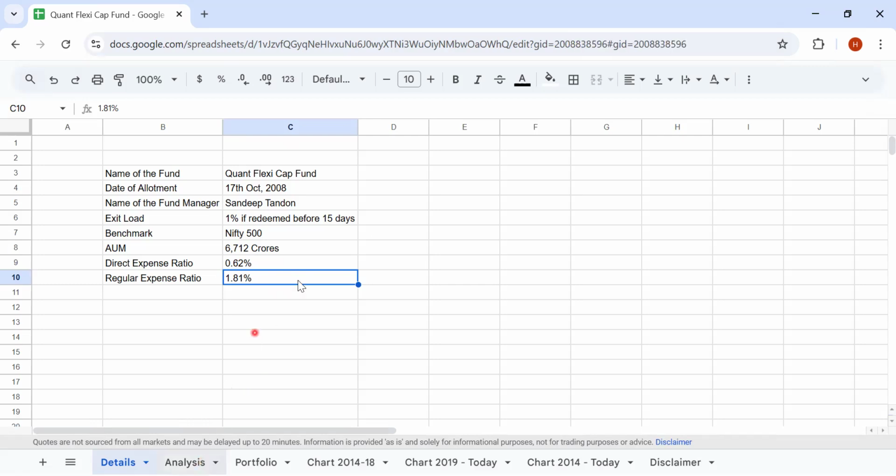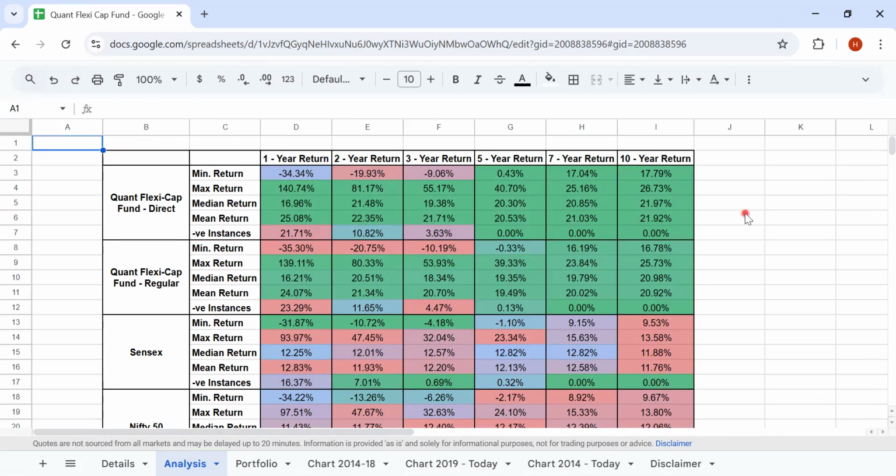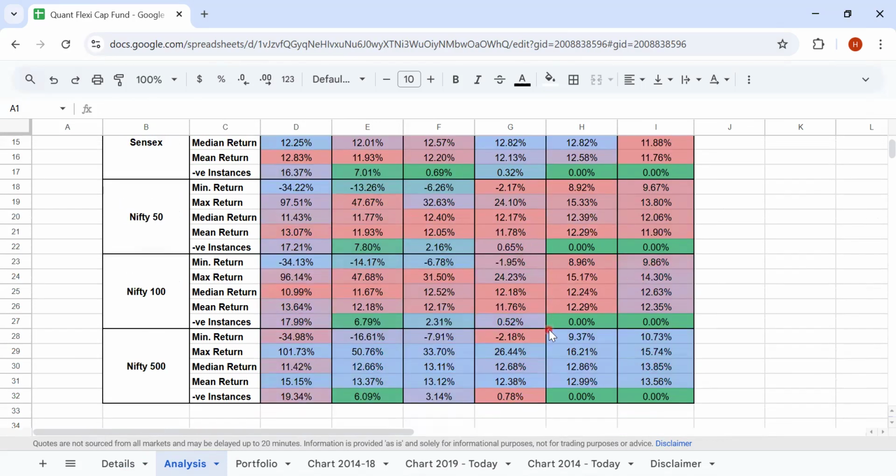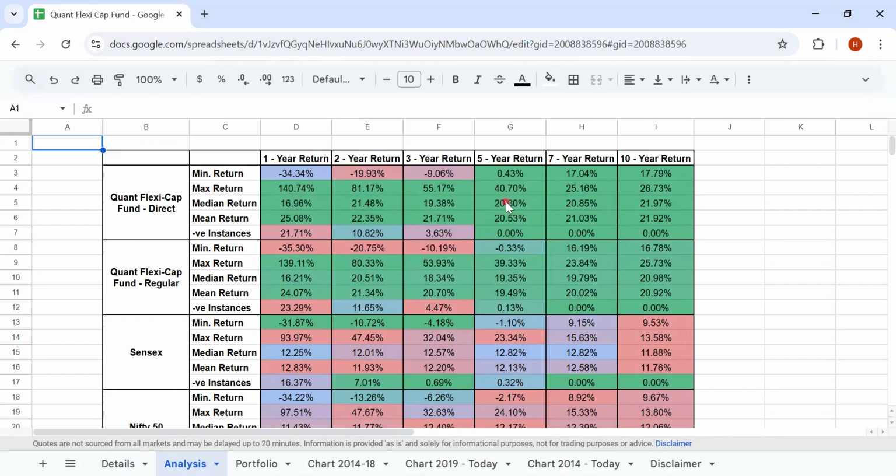Let's look at the analysis of how this fund has done across the time horizons. Again, the relevant time horizons would be 5 to 10 years, right? On a 5 to 10 year basis, both the direct and the regular funds have outperformed Sensex, Nifty 50, Nifty 100 and Nifty 500. And the outperformance has been by a huge margin, both at the median level and at the minimum level. Because more than the maximum return, it's always the median return and the minimum return that matter most. Because there is a 50% chance that you will end up between these two ranges, right?